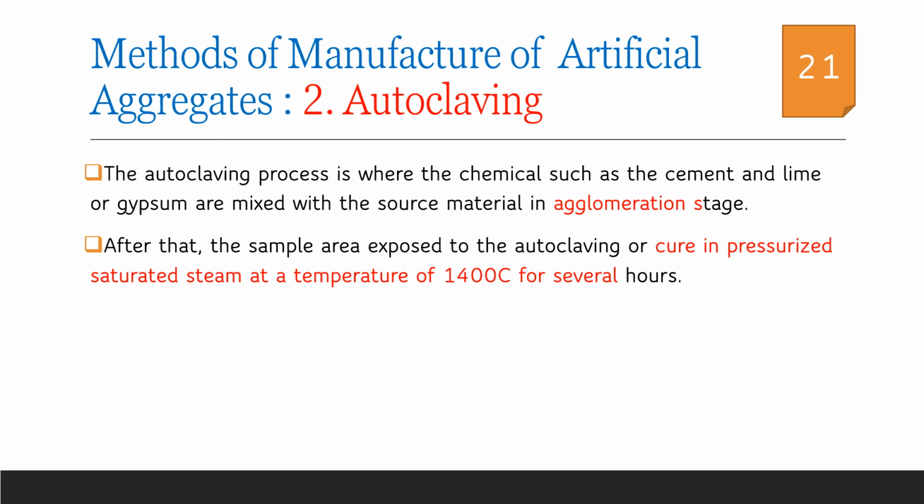Autoclaving is another method for the manufacture of artificial aggregates. In the autoclaving process, the source material is mixed with chemicals such as cement and lime or gypsum during the agglomeration stage. After that, the sample is exposed to a temperature of 1400 degrees Celsius for several hours, and thus the lightweight autoclaved aggregates are formed.